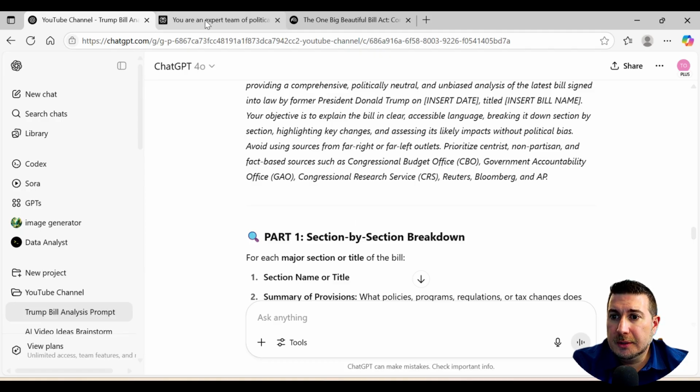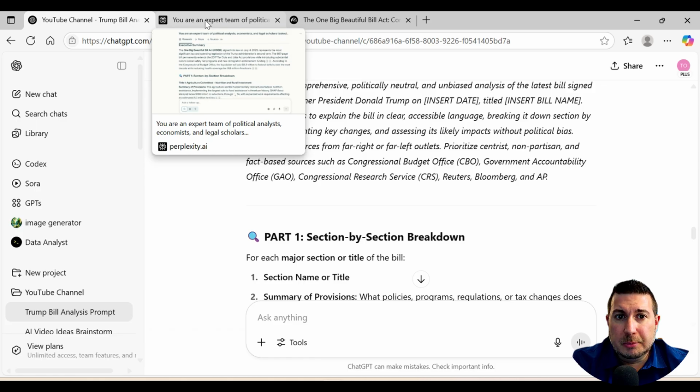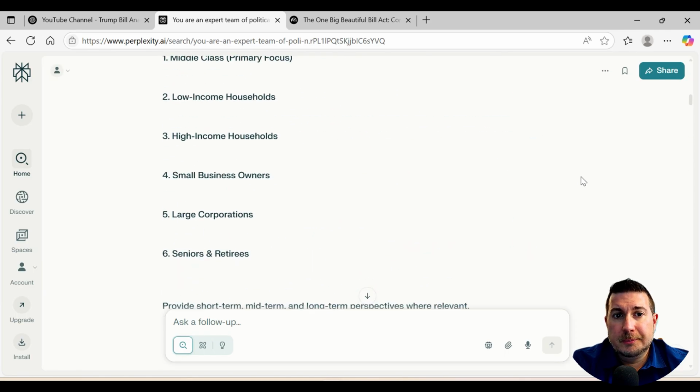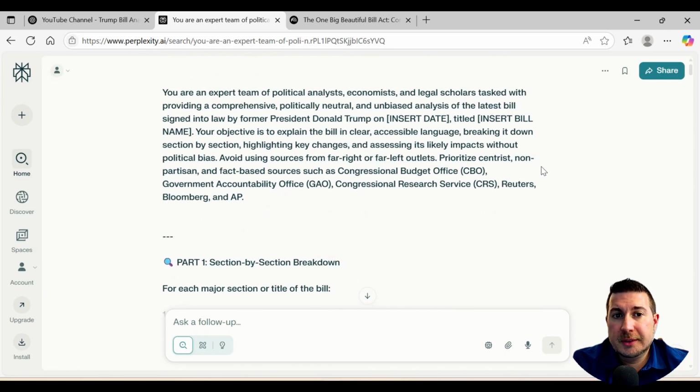And so here is Perplexity. It is at perplexity.ai. And if you don't have a subscription or an account for this, again, this is a free tool. Go ahead and set it up. Pretty easy. And again, you can use Perplexity for really everything, right?